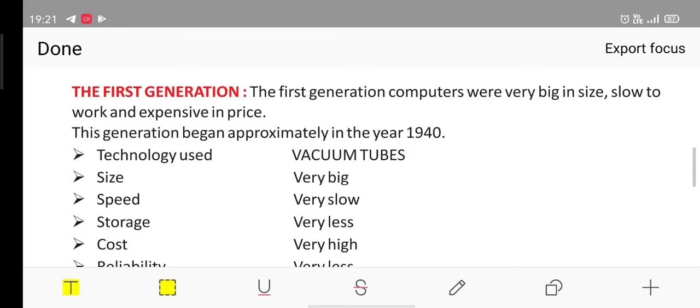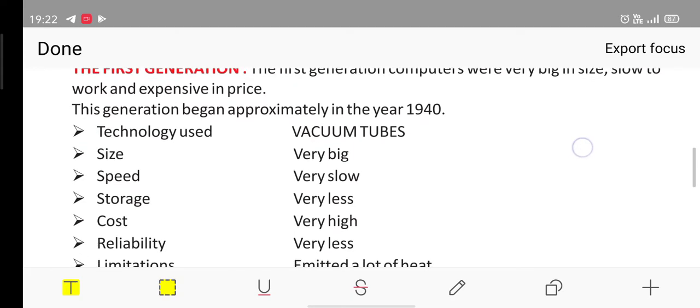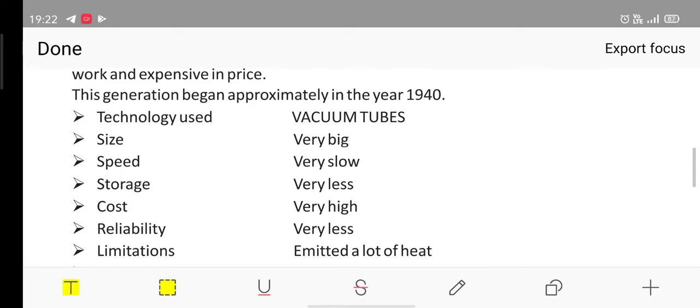This generation began approximately in the year 1940. You can think about it. Our India got independent in 1947. So when did these first generation computers begin? It was before our independence, that is in 1940 approximately. And what was the technology they were using? Vacuum tubes. The size was very big, speed was very slow. Vacuum tubes and all, I have already shared with you a video in which you can see it, right? Speed was very slow, storage was very less.